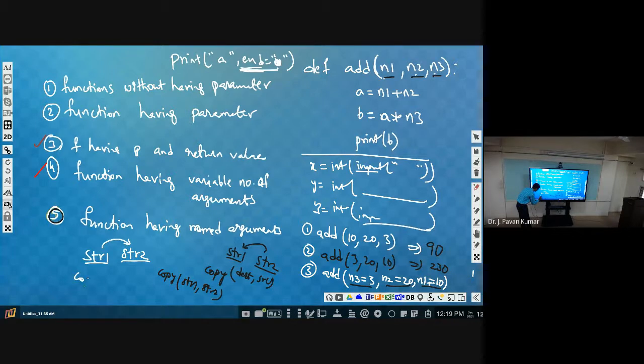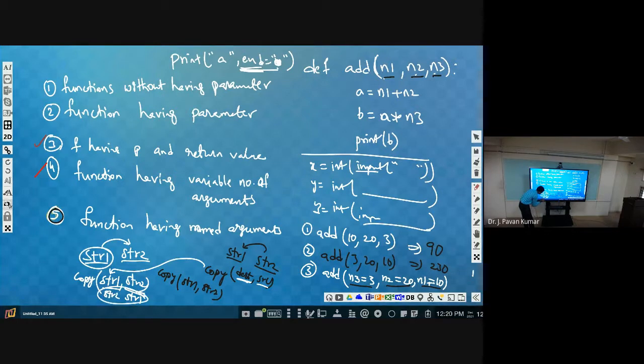Then I will be making use of the copy function. String 1 into string 2, intuitively what we will be writing? String 1, string 2. But what is the syntax of copy? The first argument is destination, the second argument is source. So what is the source here? String 1. So source should be here, but destination should be here.